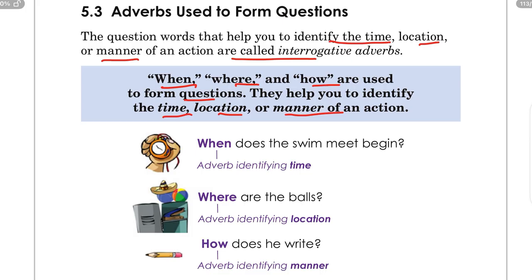For example, when does the swim meet begin? So here when is an adverb identifying time and used in making questions, so it is called an interrogative adverb. Where are the balls? So where is an interrogative adverb. How does he write? So how here is an interrogative adverb.